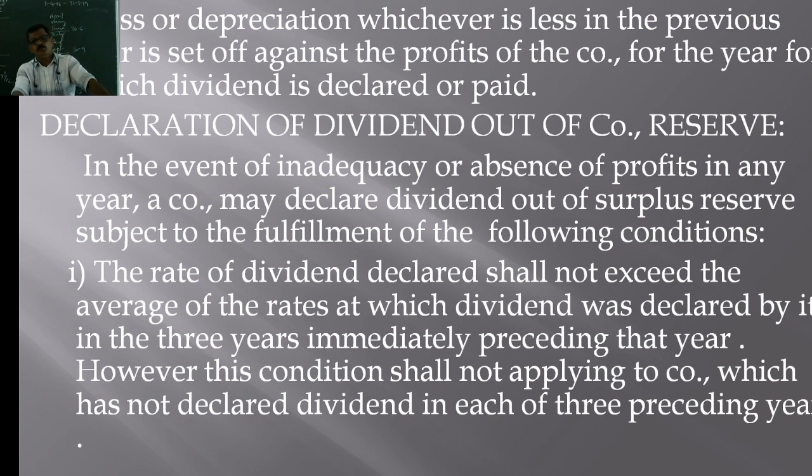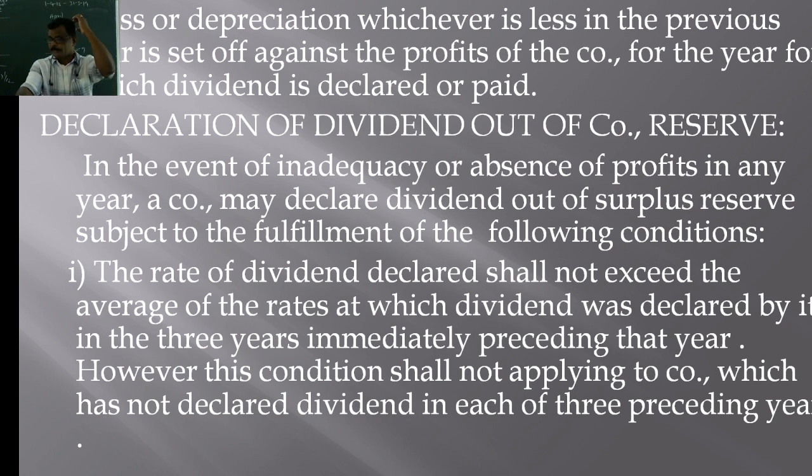In order to use the reserves and accumulated profits of previous years, the company's rate of dividend in the current year should not be more than the average rate of dividend declared by it in the previous 3 years, isn't it? That means the rate of dividend should not be more than the average rate of dividend declared by the company in the previous 3 years.